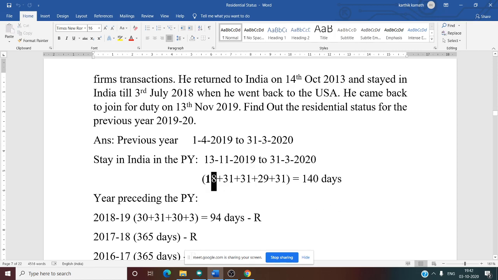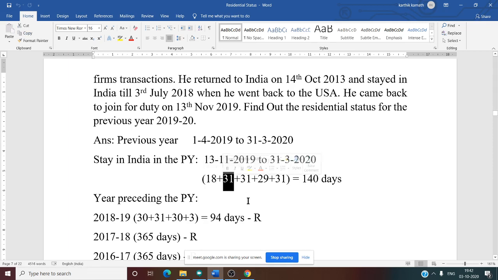First one. See, in November, how many days are there? 30 days, isn't it? 30 days are there in November. 12 days he was not there in India. Why? Because he came to India on 13th November. That means even 13th has to be included, you have to count. That day is also included. So you need to do 30 minus 12, you will get 18. In November, 18 days.